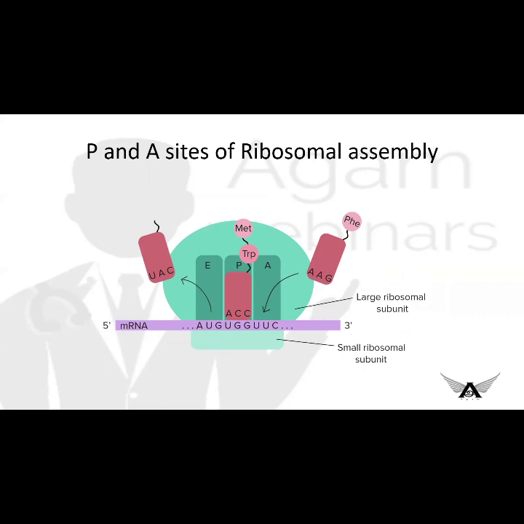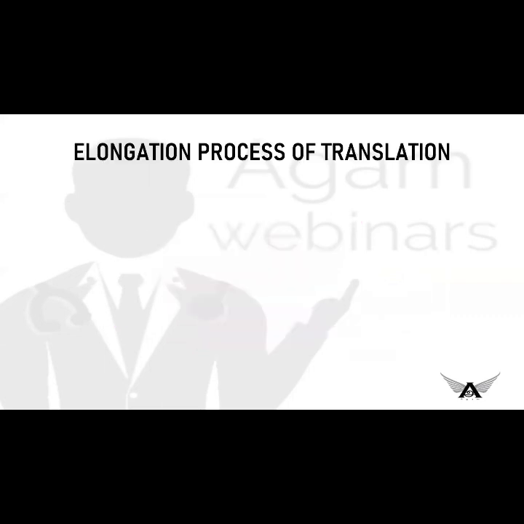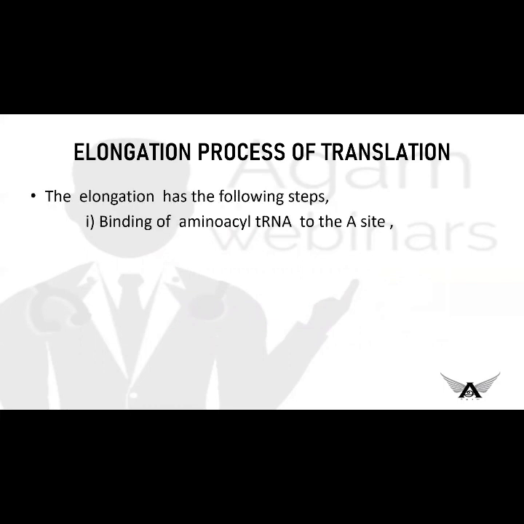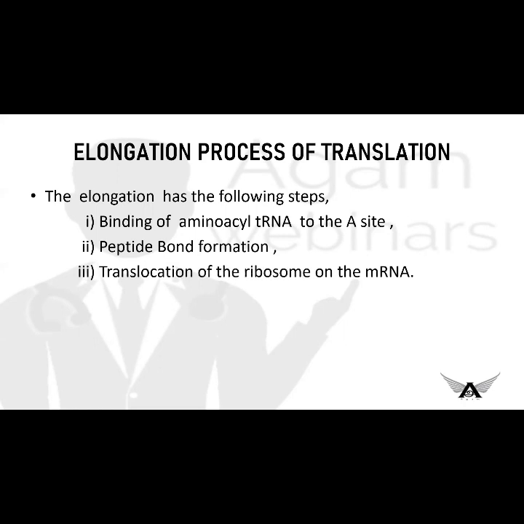Okay, now coming to elongation. The elongation process of translation involves 3 steps. The first step is binding of aminoacyl tRNA to the A site. The next one will be peptide bond formation. The third one will be translocation of the ribosome on the mRNA.